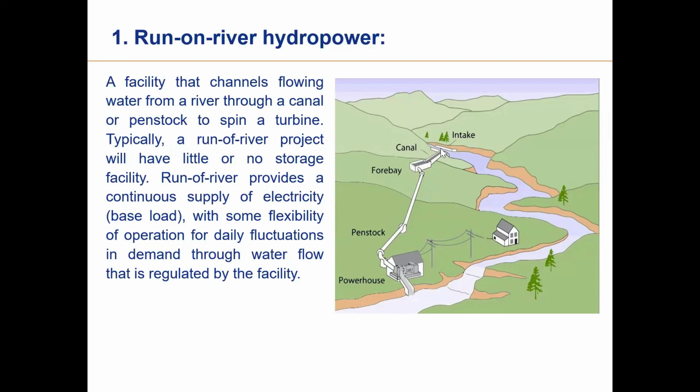You take water from the upper side of your river, then through the penstock the water flows up to the turbine, in the powerhouse, and it rotates the turbine, generates the electricity, and then water flows back to the same river. So there is no waste of water. You are using your gravitational force, that kinetic energy, for generation of electricity.